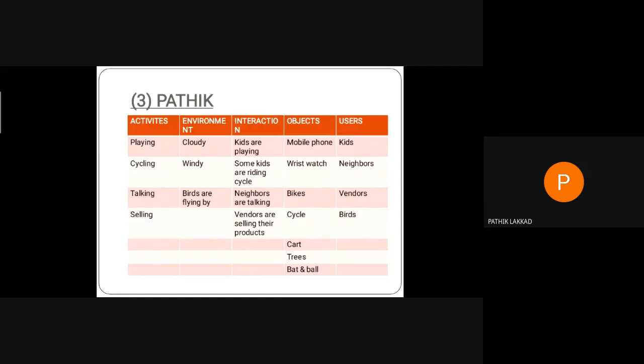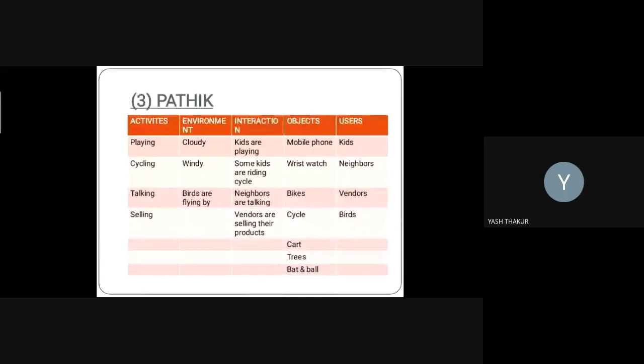Hello everyone, good morning. My name is Pathik Lakad. So, activities are playing, cycling, talking, selling, etc. The environment was cloudy, windy, and birds were flying by. So in interaction, kids are playing. Some kids are riding cycles. Neighbors are talking. Vendors selling their products. And in the objects, mobile phone, wristwatch, bike, cycle, cart, trees, bat and ball, etc. Many things in objects. So finally, in users, kids, neighbors, vendor, and birds. So now my friend will take over.